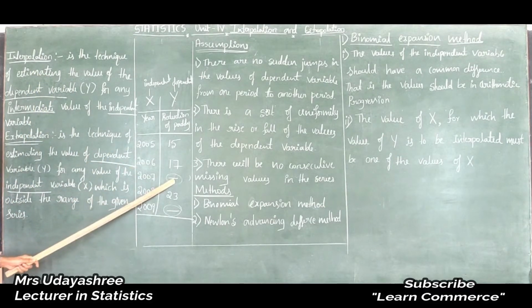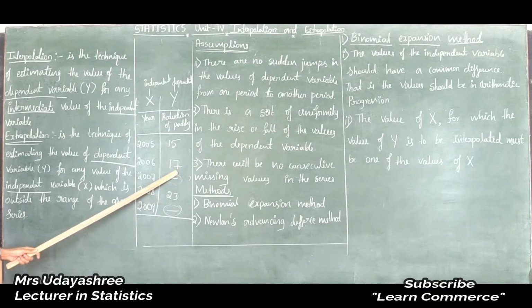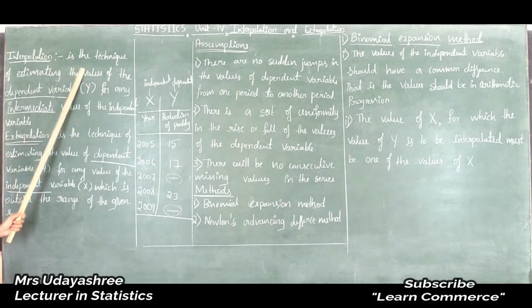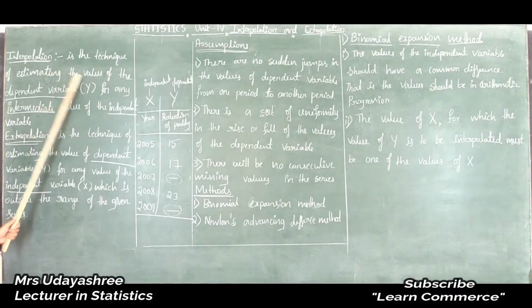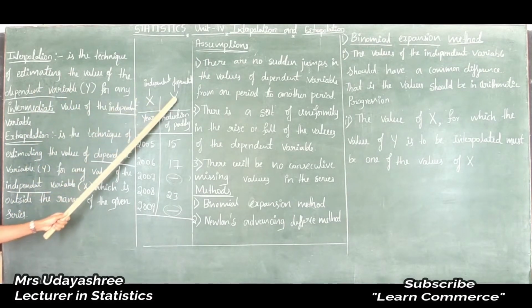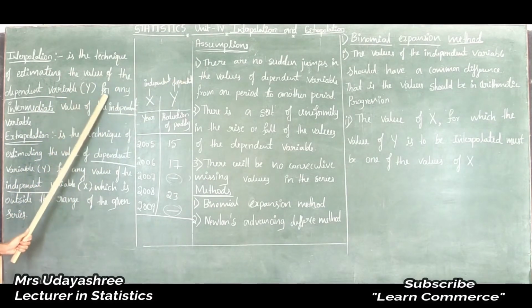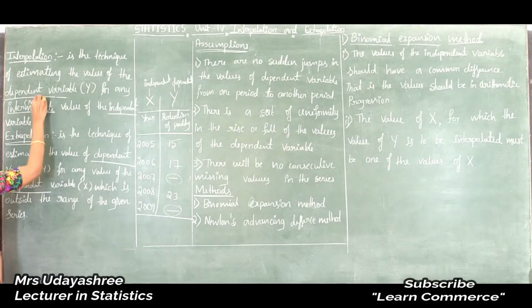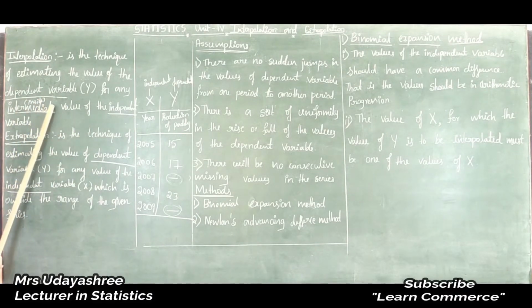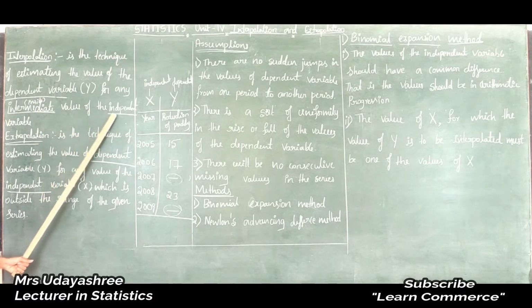To find this unknown value of the dependent variable y, interpolation is one of the techniques, for any intermediate value, that is inside the given range of values of the independent variable.